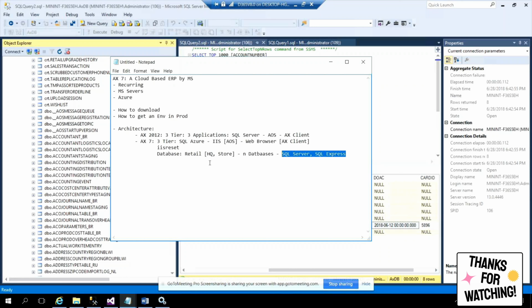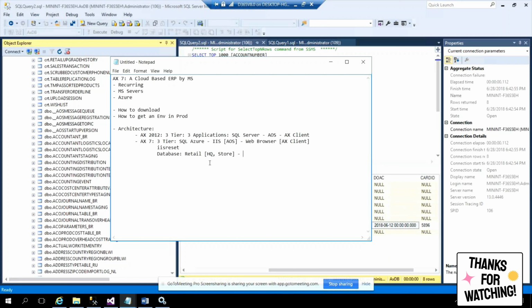If I give one database, I'll charge for one database. If I give 2 databases, I'll charge for 2 databases. If they have 100 stores and I give 100 databases, whatever money they are making, they have to pay to Microsoft. They cannot make any profits. That is the problem, and that's why we don't want to give more than one database.